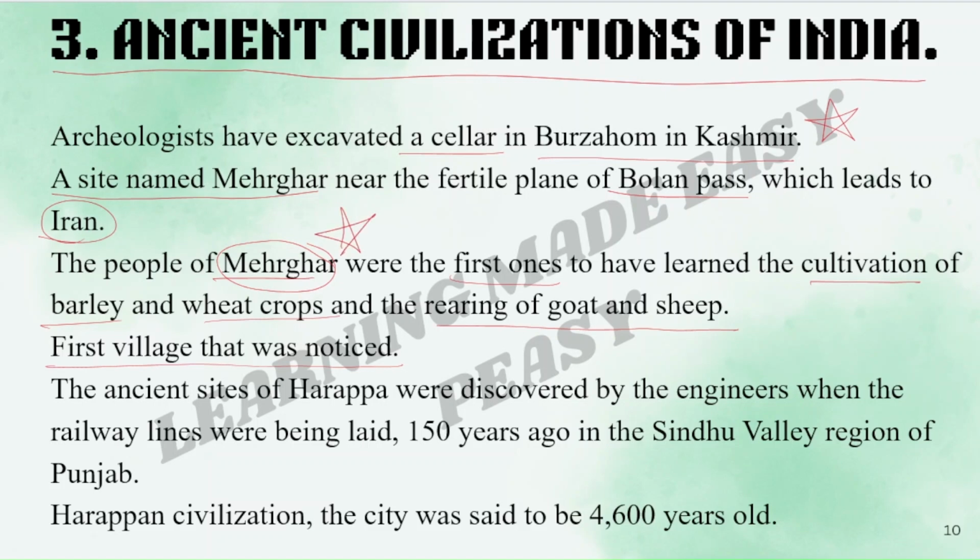Very important, please remember. The ancient sites of Harappa were discovered by the engineers when the railway lines were being laid 150 years ago in the Sindhu Valley region of Punjab. The Harappan civilization city was said to be 4,600 years old.